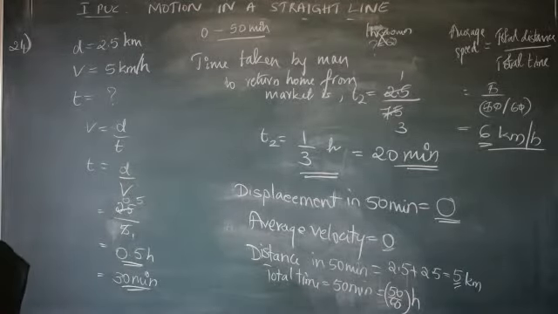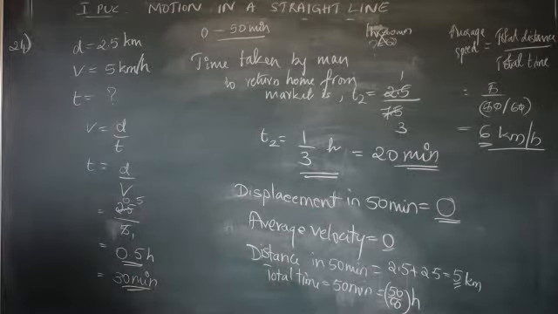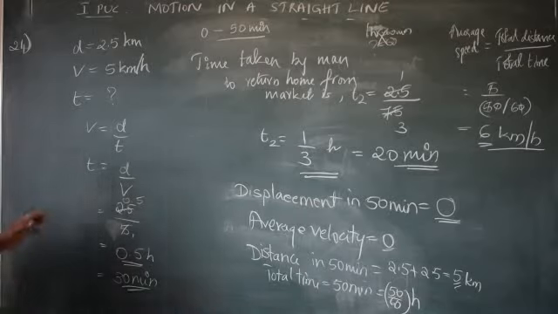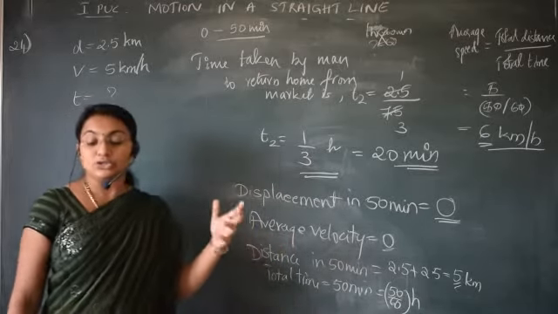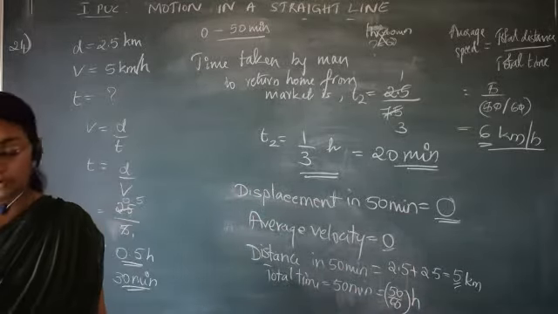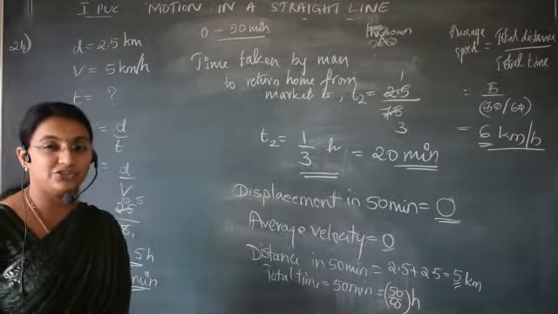Next, what do we have to calculate? For the time interval 0 to 48 minutes, correct? Will you calculate on your own? Will you try to calculate? We have to calculate for 48 minutes. From 0 to 30 I have done. 0 to 50 also is solved. Next is 0 to 48 minutes. Just try, okay?